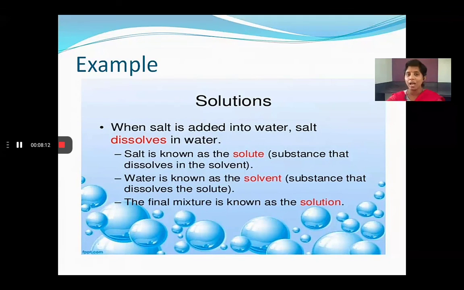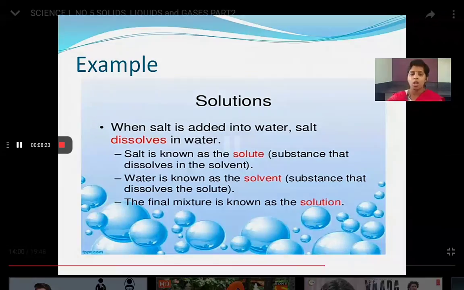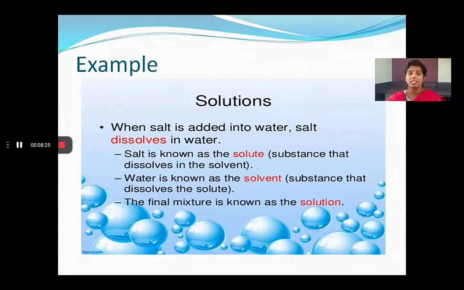A solute is a substance that dissolves in a solvent. Water is known as the solvent here. A solvent is a substance in which the solute dissolves. Then the final mixture you get is a solution.